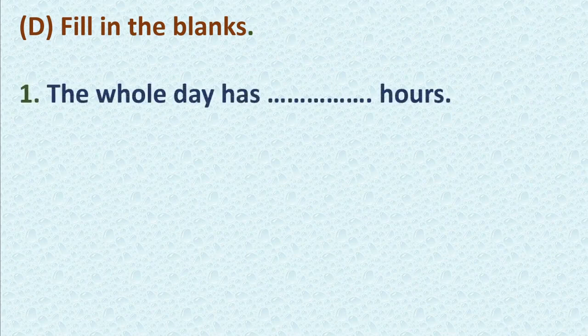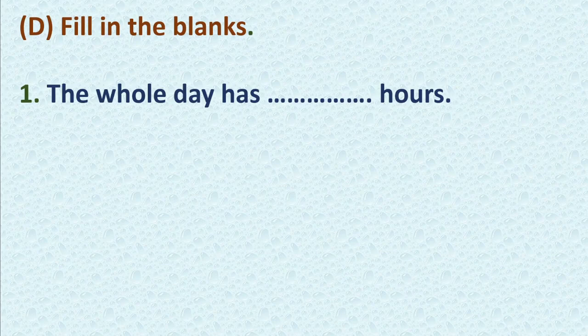Now we will move to the exercise part. Now fill in the blanks. Come on, I need answers from you. First one, the whole day has dash hours. See the word whole day. One full day has how many hours?